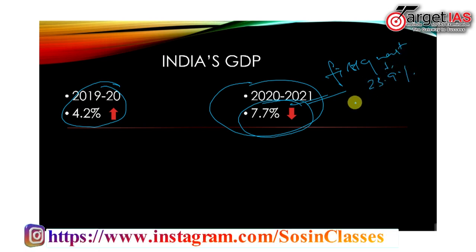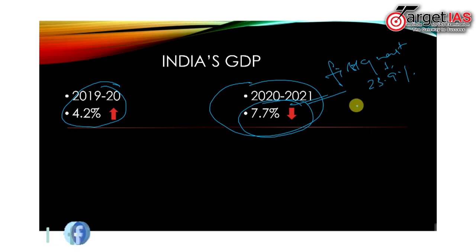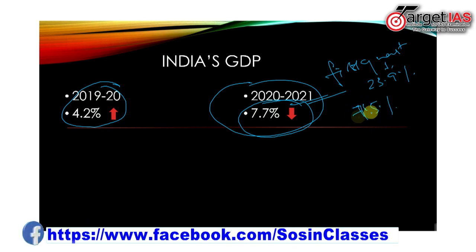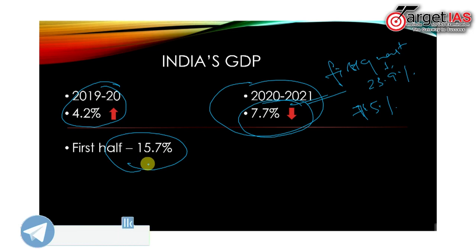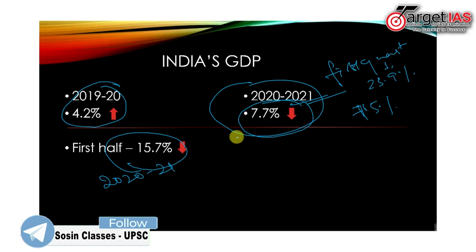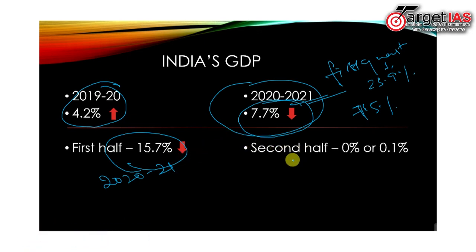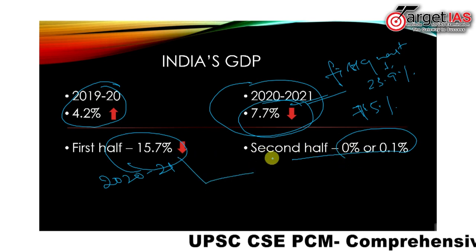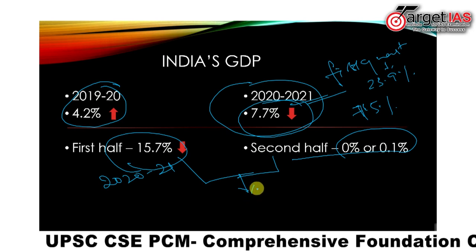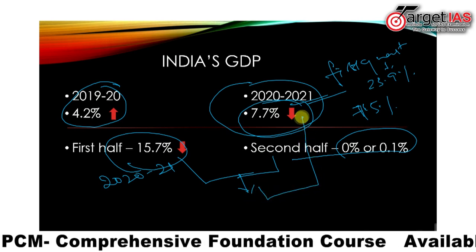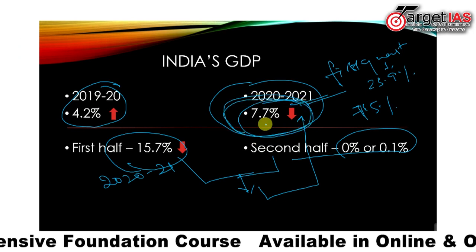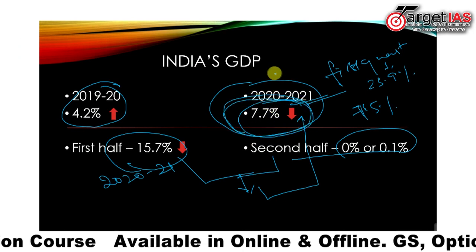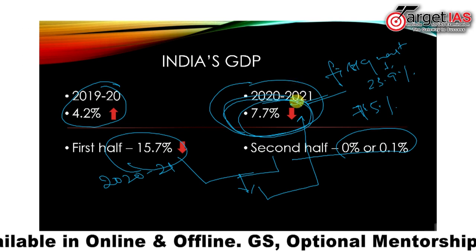When the GDP of the current fiscal year is compared, the first quarter GDP contraction was around 23.9%, and in the second quarter GDP contracted around 7.5%, which resulted in a GDP contraction of 15.7% in the first half of the fiscal year 2020-21. Whereas in the second half, the GDP contraction was around 0.1%. So when these two halves are combined, the estimates reveal that a 7.7% GDP contraction can be expected for the current fiscal year of 2020-21.